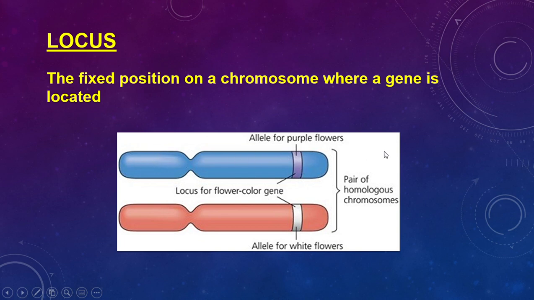Don't worry too much about those exact numbers. You do need to remember long arm and short arm. Those are important ones that we need to know when we describe those. Okay, so that is the locus. Where is it located? So as I said, if you think about this picture here, you have many, many, many, many genes stacked on top of each other.